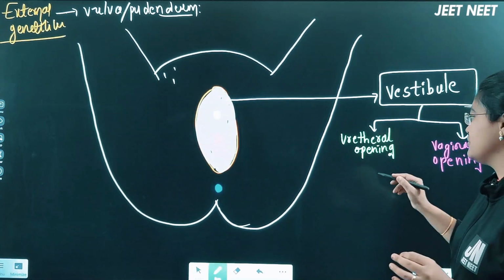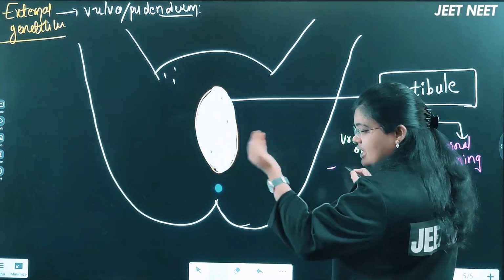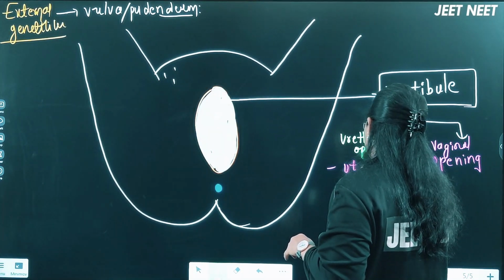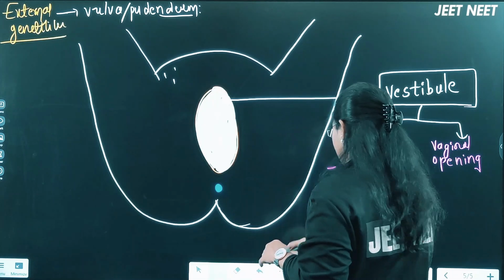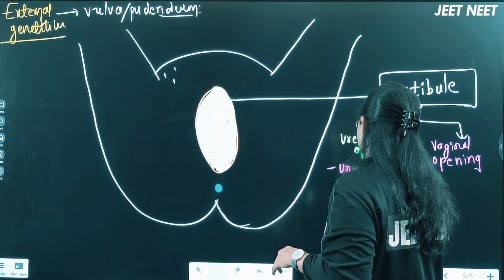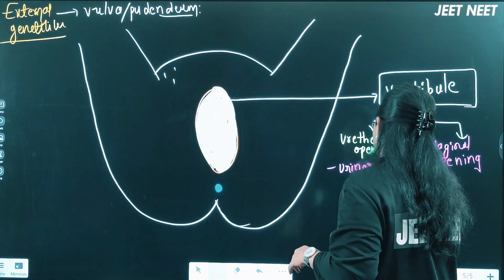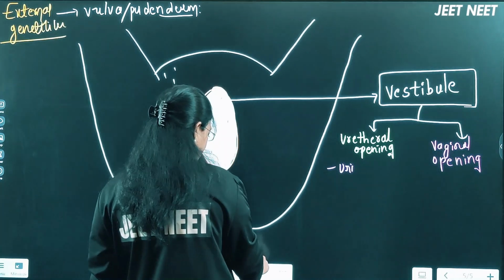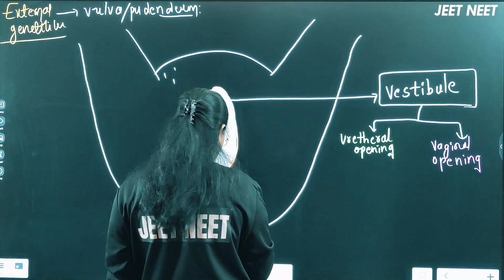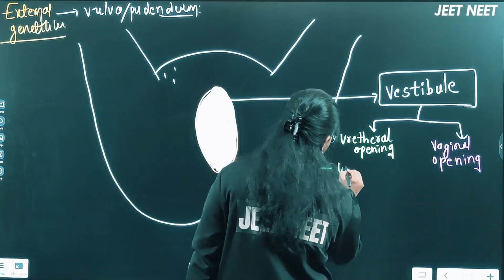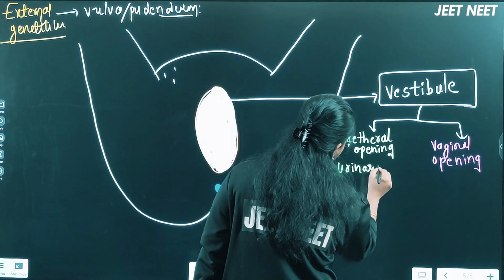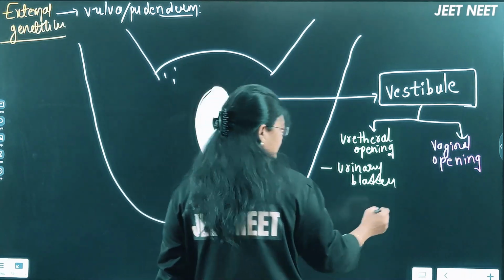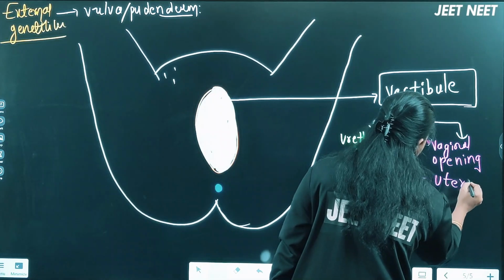One is the urethral opening, which is opening from the urinary bladder, and this is opening from the uterus.